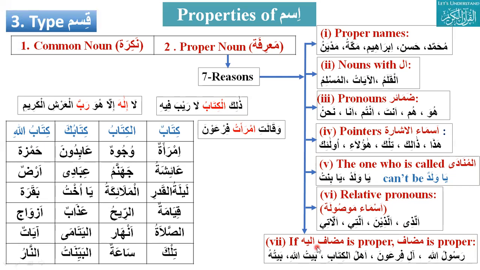And also one more thing for marifa: if mudaf ilayh is proper, mudaf is also proper. Whenever we use this terminology mudaf ilayh, can you please give one example so that we remember it? This is Rasulullahi, messenger of Allah, Baitullah. When we add "of", that means the first thing is called mudaf, and the second thing is mudaf ilayh. And if mudaf ilayh is proper, mudaf will also be proper, because Allah is proper and Rasul will also become proper. Fir'aun is proper, so Ali Fir'aun, family of Pharaoh, will also become proper.